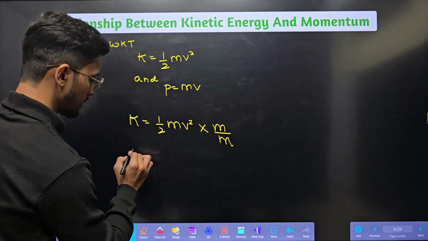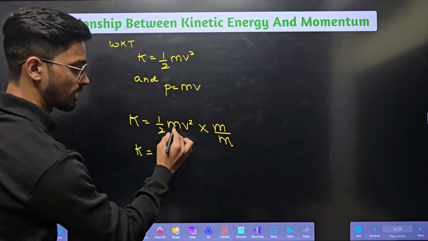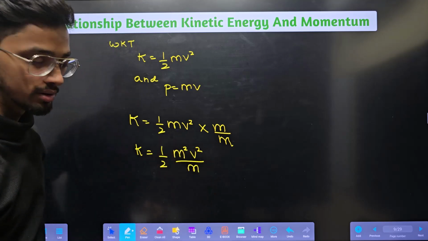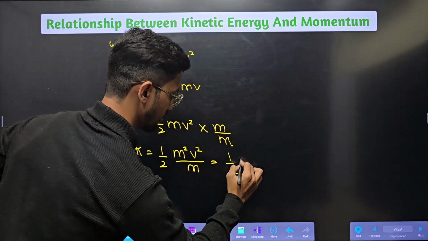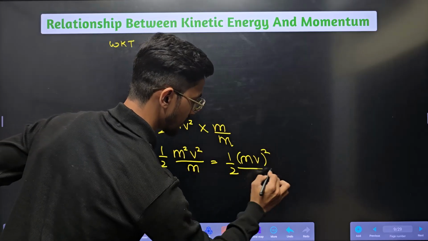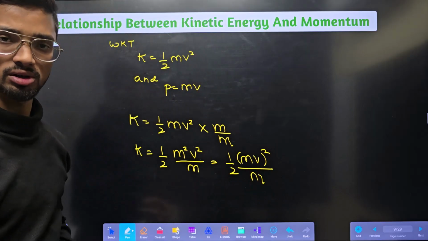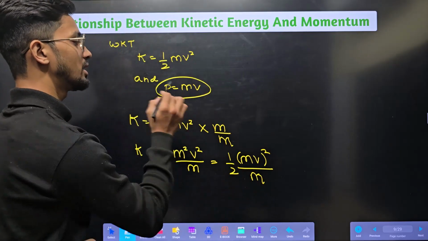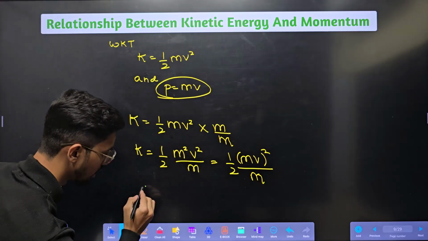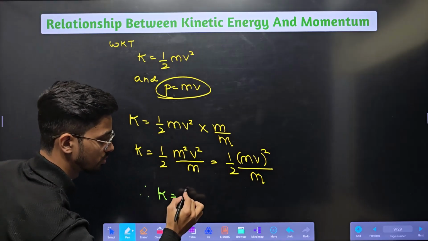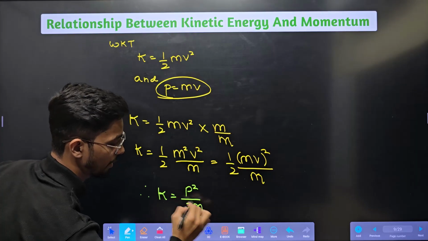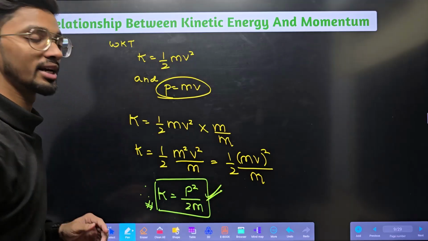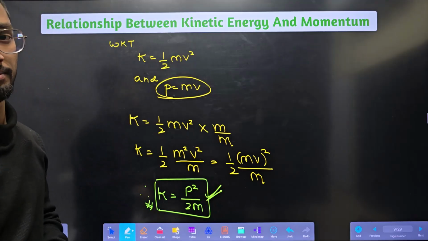Now, kinetic energy is half m into m square v square by m. I can read it as half, mv the whole square, divided by m, right? m square v square is nothing but mv the whole square. What is mv? mv is nothing but p. So therefore I can conclude that kinetic energy is equal to p square by 2m. This is the relation between kinetic energy and momentum.